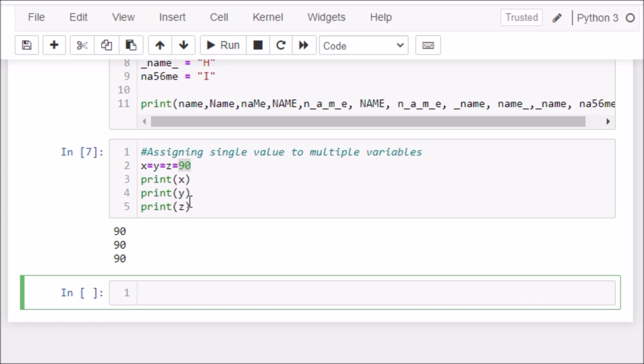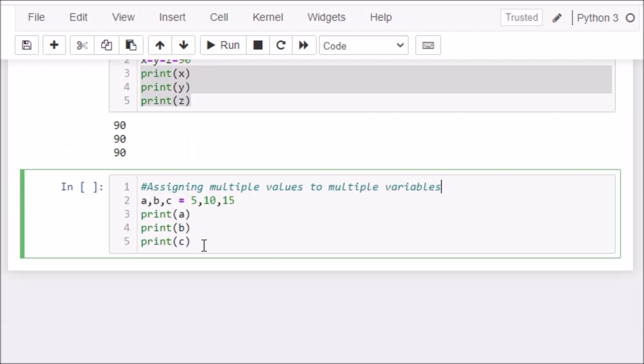Let's see. Assigning a single value to multiple variables and printing the output individually. Okay. Let's see another example. In this, we are assigning multiple values to multiple variables like a, b, c is equal to 5, 10, 15. Then print a, print b, print c separately.